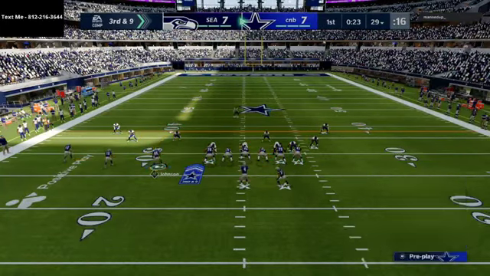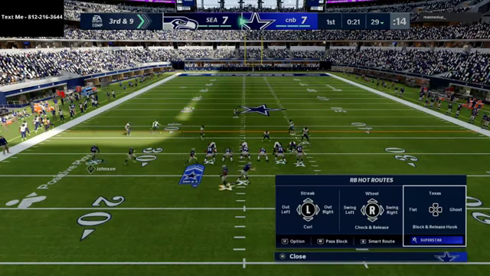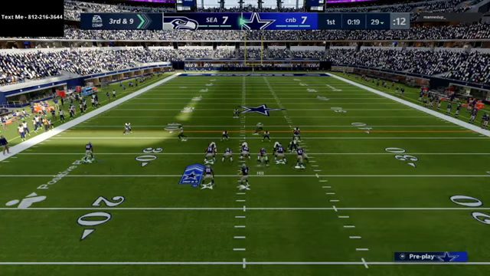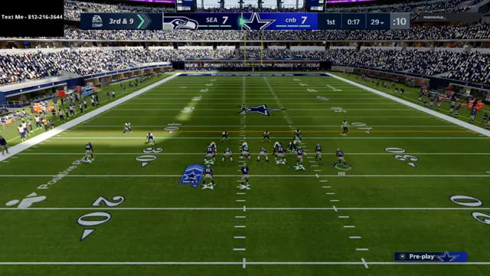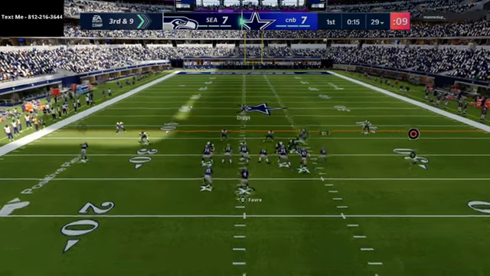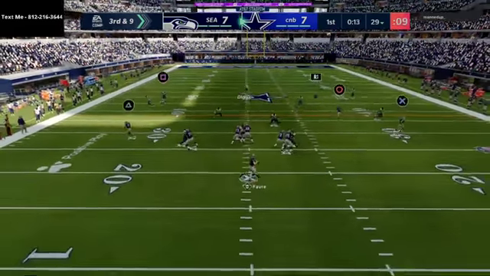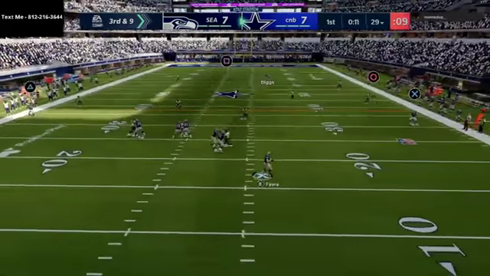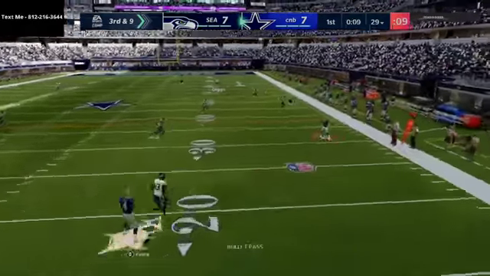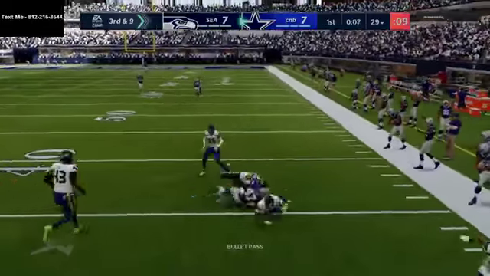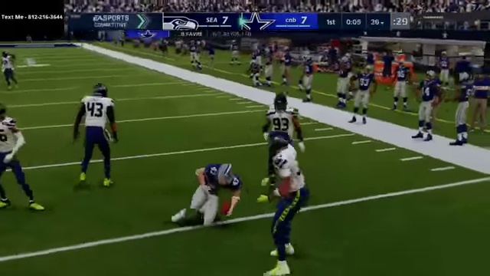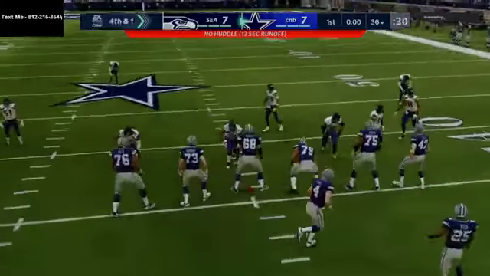So what we're going to do is we're going to go over to the gun bunch, and we're just going to leverage this Pats sail play. If he's going to be sitting in cover 3 a lot, we're just going to simply run this, and we'll take our tight end and just try to get up the field here, air truck our way up the field. We weren't able to get a first down, unfortunately, so we're going to have to go for this on 4th and 1.